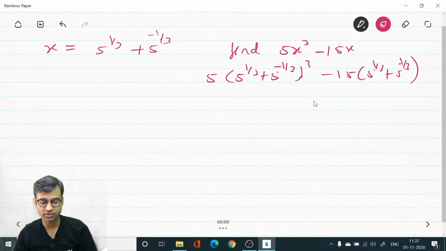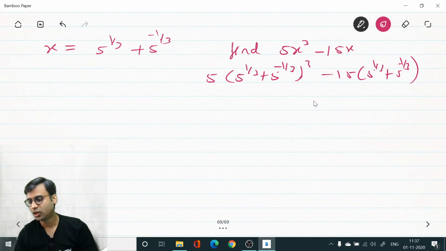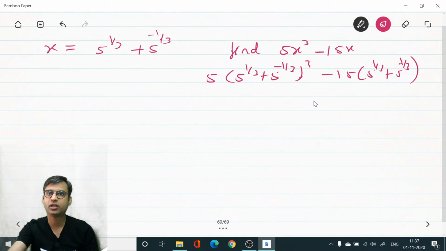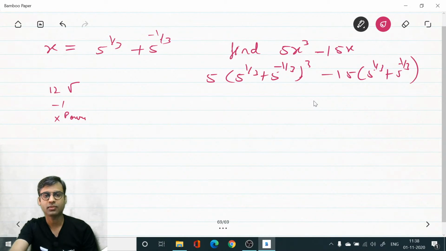How to calculate it? Hope you all know the 12 times square root method: 12 times square root, minus 1, into power, plus 1, into equal to, 12 times.